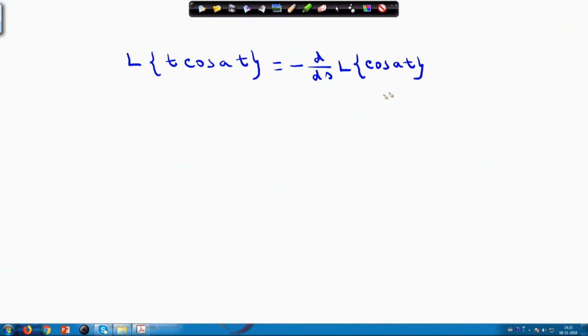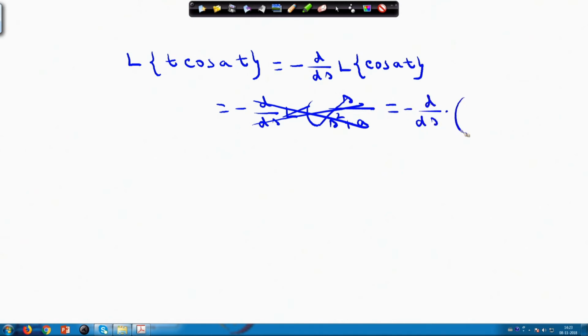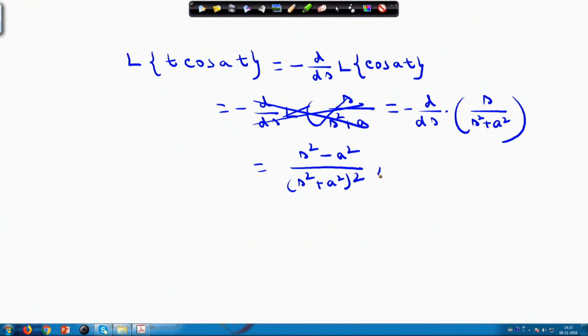We know the Laplace transform of cos at is s by s square plus a square. So it is simply minus d/ds of s by s square plus a square. If you evaluate the differentiation, you will obtain the result as s square minus a square by s square plus a square whole square, where s is greater than 0.